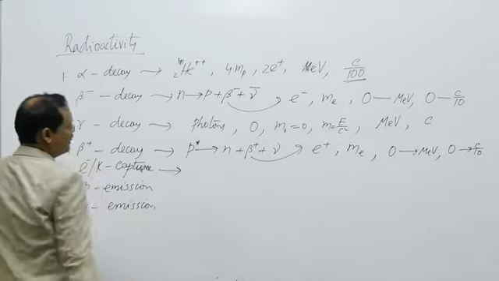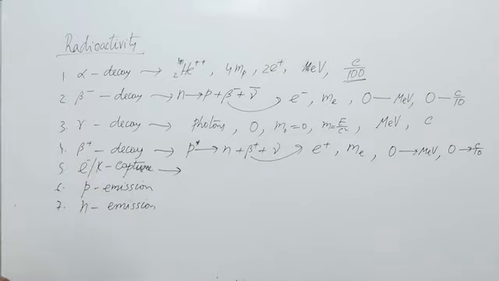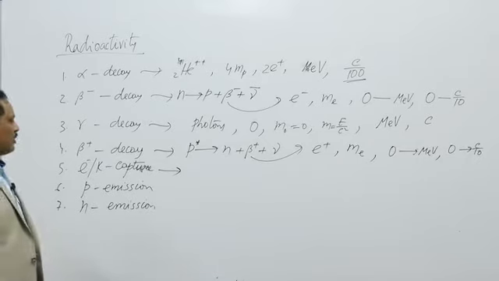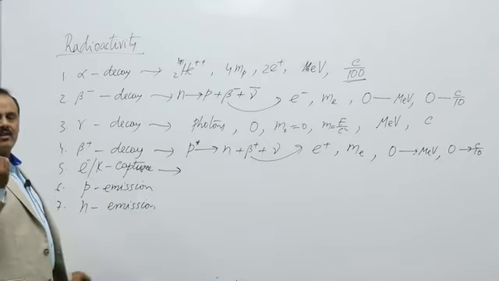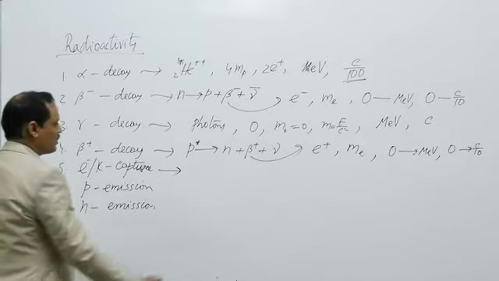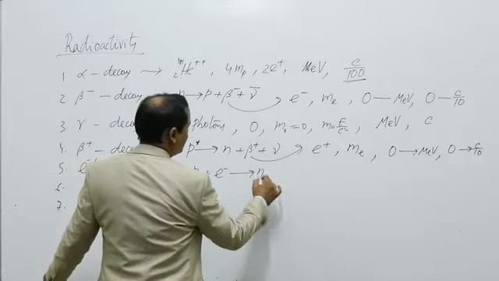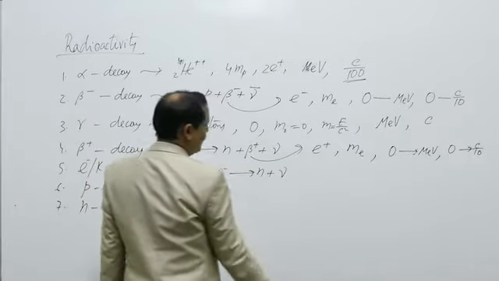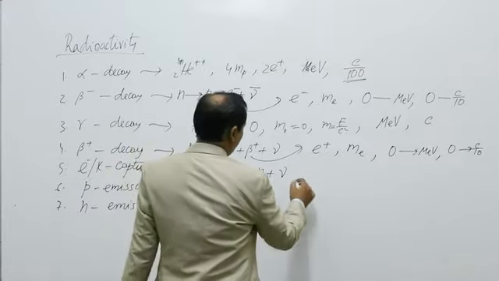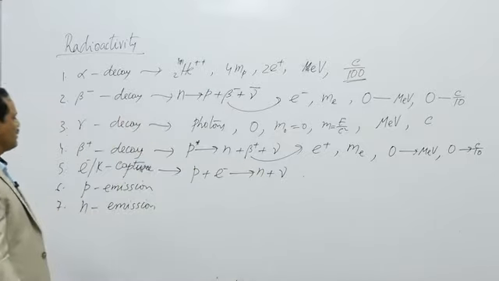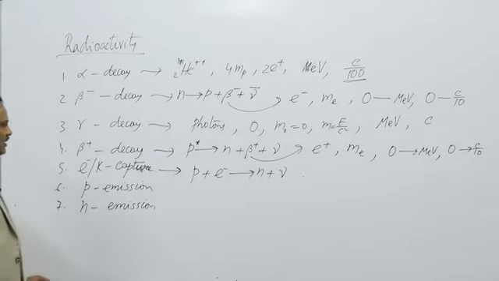Electron capture or K capture takes place when the number of protons inside nucleus is more. It exerts more attractive force on orbital electrons, and sometimes one electron from K shell jumps to nucleus. That is why it is called K capture, as electron of K shell jumps to nucleus. So when a proton inside nucleus capture an electron from orbit, it gets converted to neutron, producing neutrino, and during this process some energy is released, that is electron or K capture.